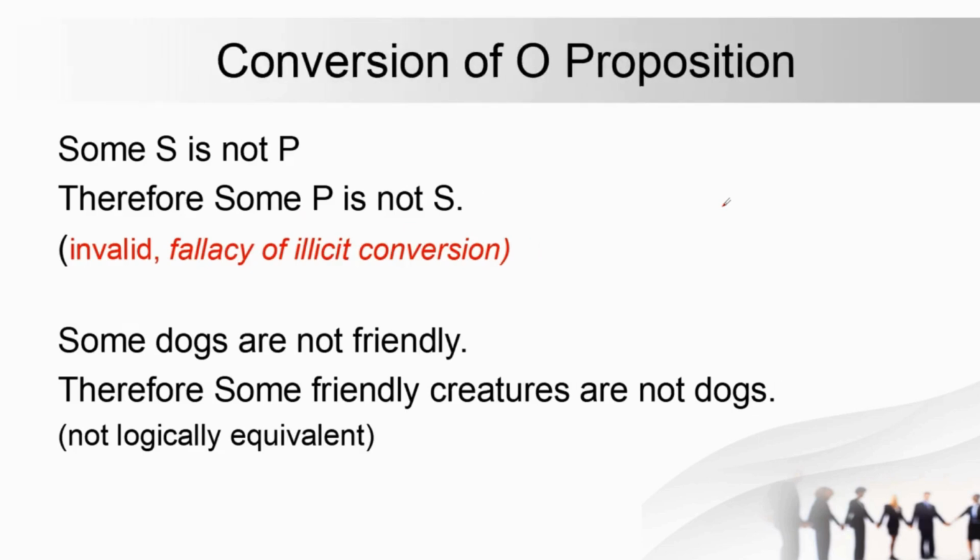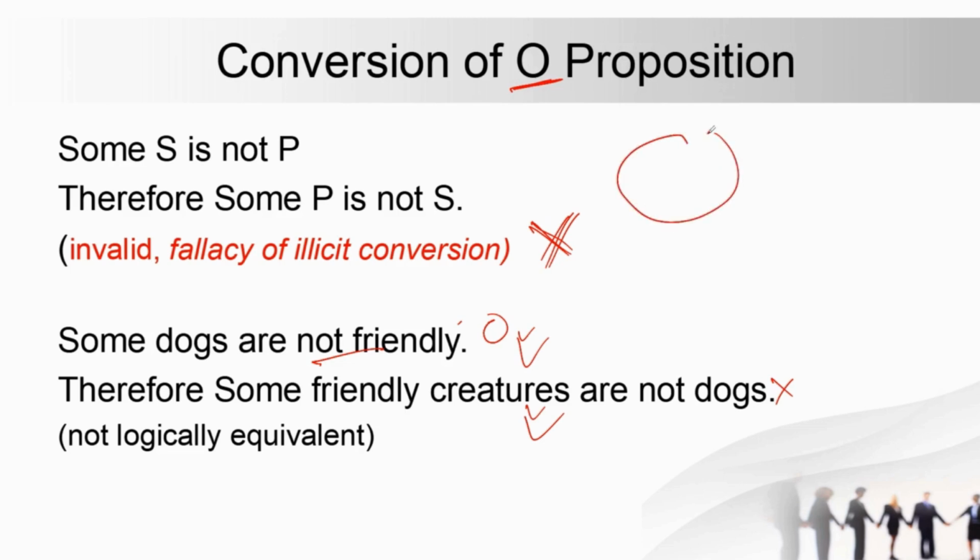Now the last case is very important because in case of O preposition conversion is not possible. Now let's see some S is not P, therefore some P is not S. And let's see the example. Some dogs are not friendly. So this is O preposition. Some friendly creatures are not dog. So again this is not logically equivalent. This does not mean the same thing, right?